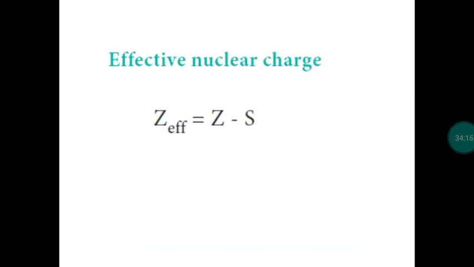Next, two more questions. What is effective nuclear charge? The net nuclear charge experienced by the valence electron is called effective nuclear charge. So what is disturbing this attraction? Proton present in the nucleus is attracting the outermost electron. This attraction is disturbed by the inner electrons, isn't it? So it is called shielding effect. Shielding effect is nothing but the inner electrons shielding or screening the attraction between the proton and the outermost electron. It's called the shielding effect.